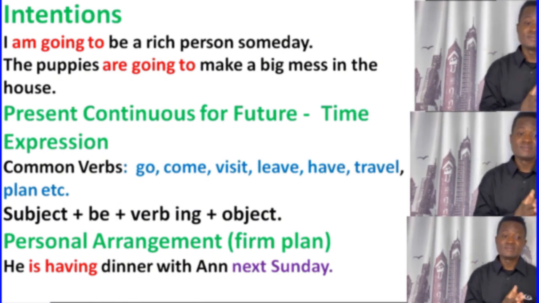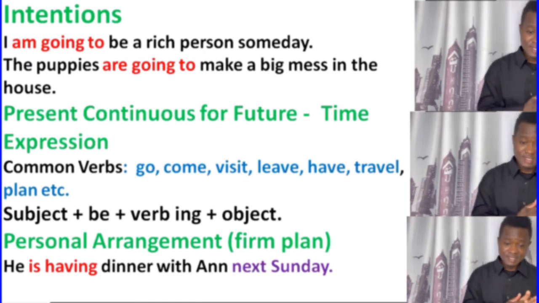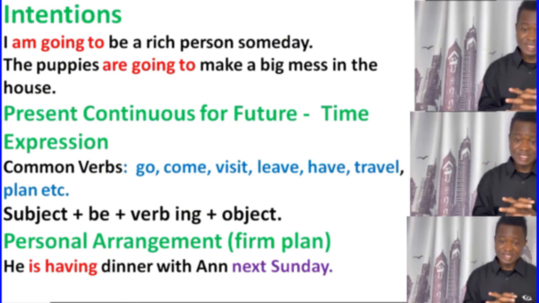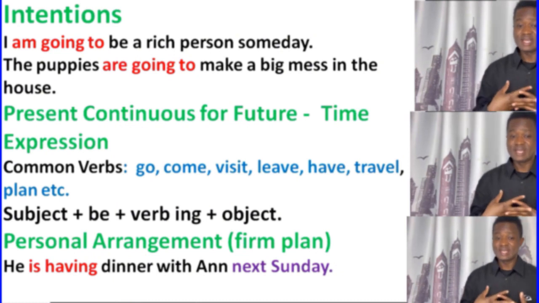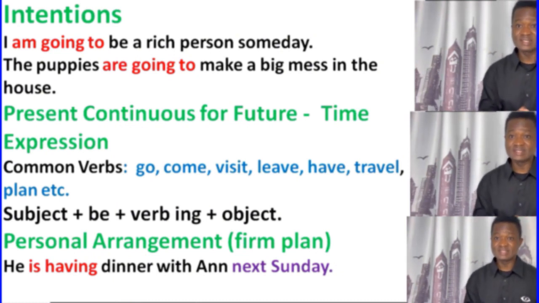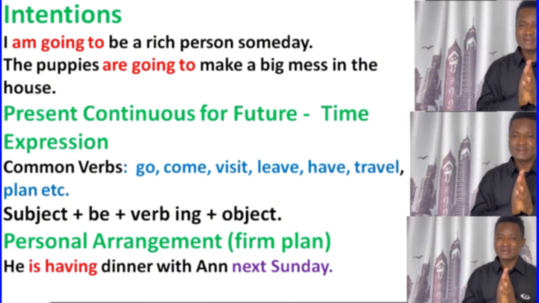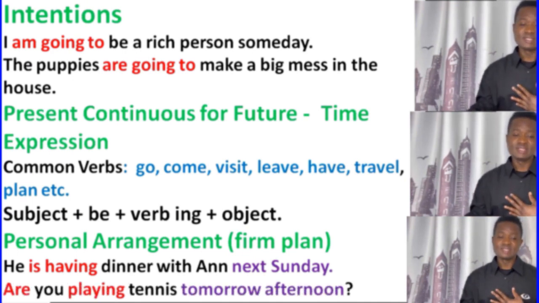So he is the subject, is a be verb, having is the verb-ing, and dinner with Anne next Sunday is the object. You're going to see next Sunday here is a time expression. You can't use the present progressive to talk about the future without a time expression. So what is the time expression there? Next Sunday. So this is a partial arrangement. So we use it in a partial arrangement.